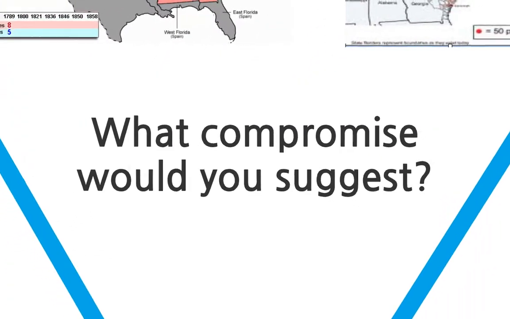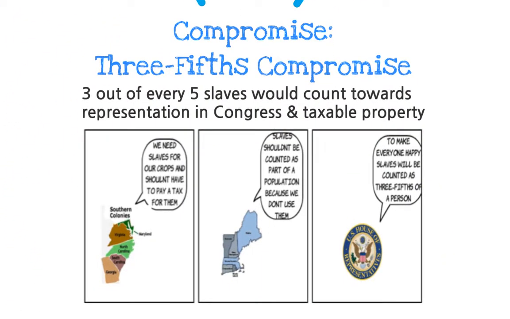So the compromise that we end up having is called the 3/5 compromise. And here's a fraction in history. It says that out of 5 slaves, 3 would count towards representation in Congress and as taxable property. So if you own 15 slaves, 9 of those would count for population and for taxable property. And so neither the South nor the North were entirely happy about this. However, it worked out.